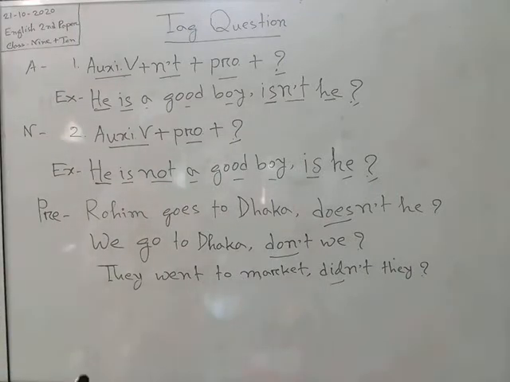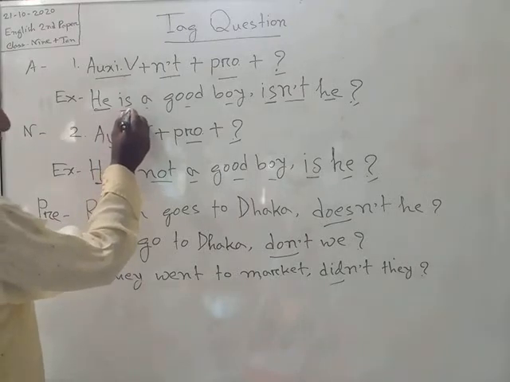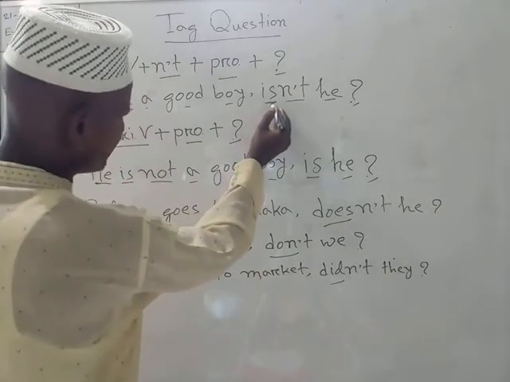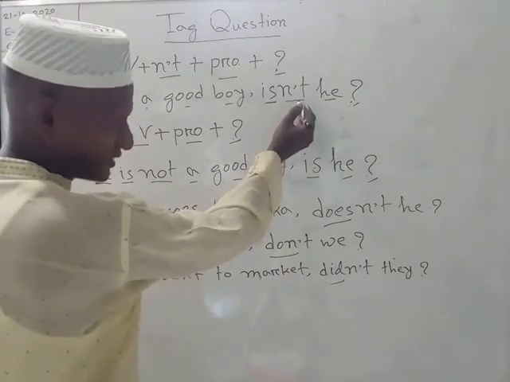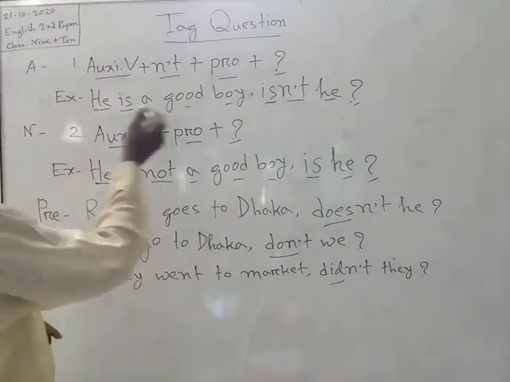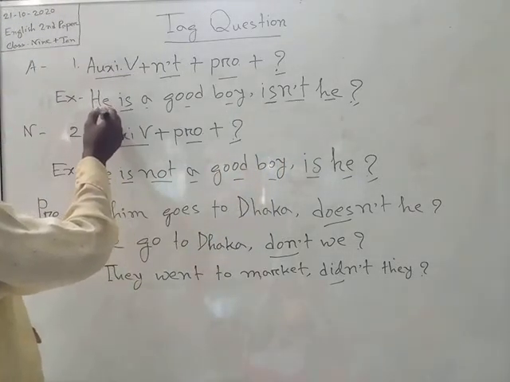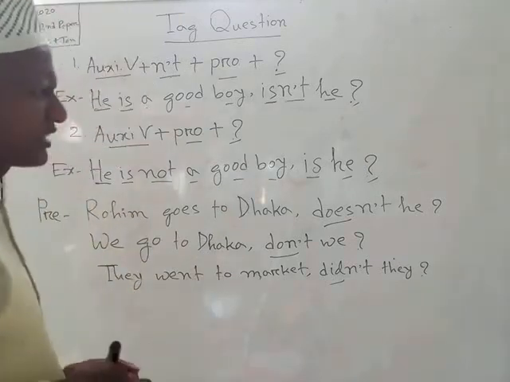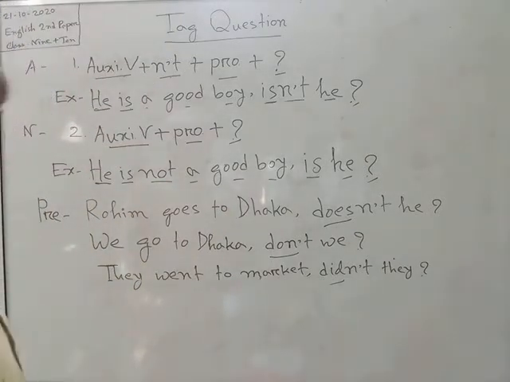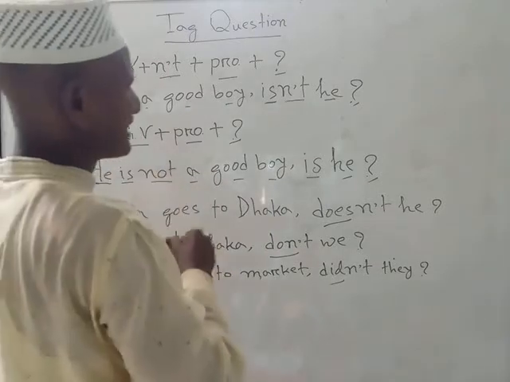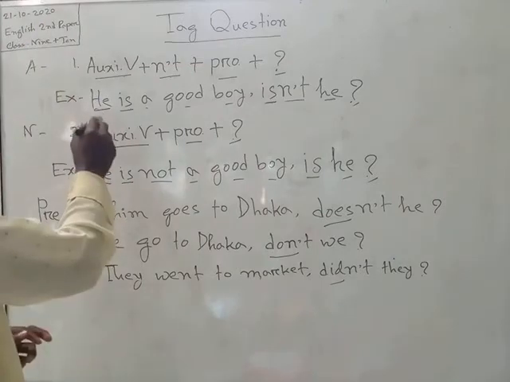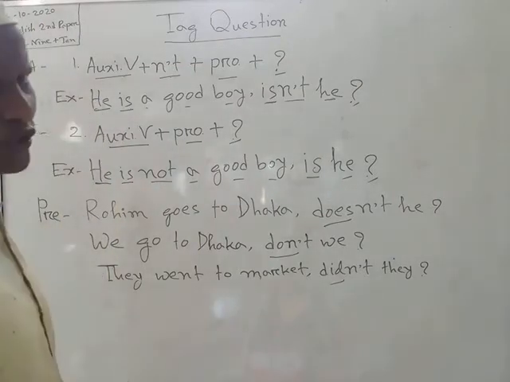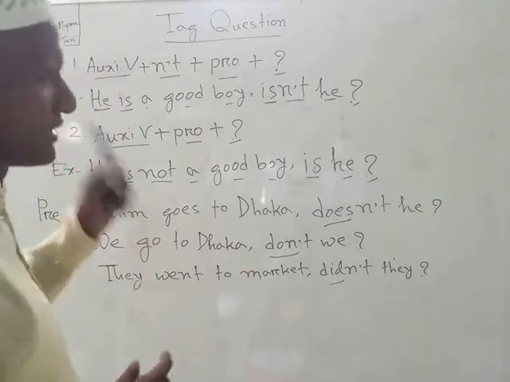Dear student, in this sentence we have seen that the auxiliary verb or to be verb is "is," and then we have taken n't, that is the rule of the structure. Then we have taken the subject he, or pronoun he. If the subject is a pronoun, then we should take the pronoun here. And when the subject is a noun, then we should take the pronoun of the subject.